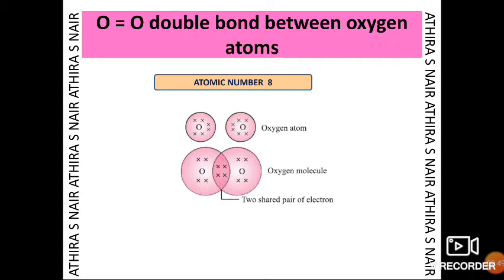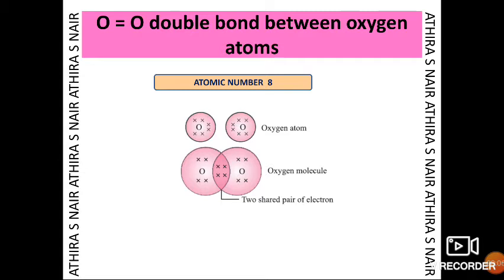Oxygen, double bond between oxygen atoms. Oxygen molecule O2. The atomic number of oxygen is 8, and the electronic distribution is 2, 6.